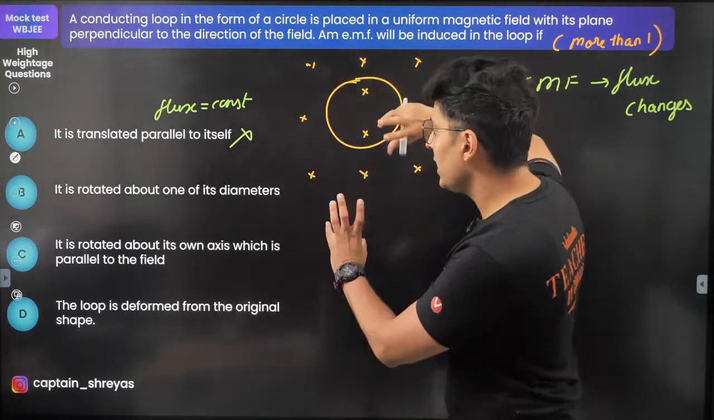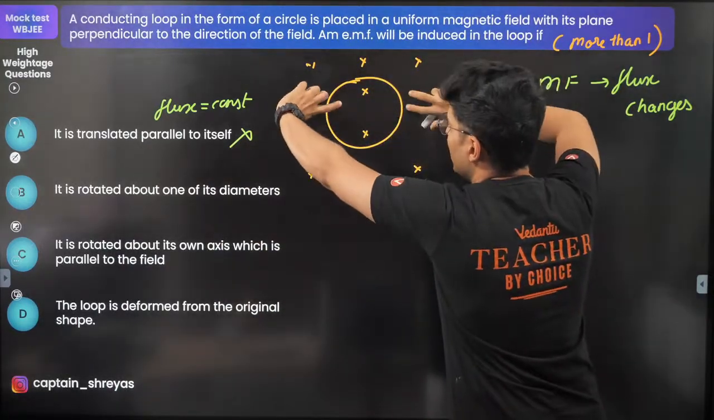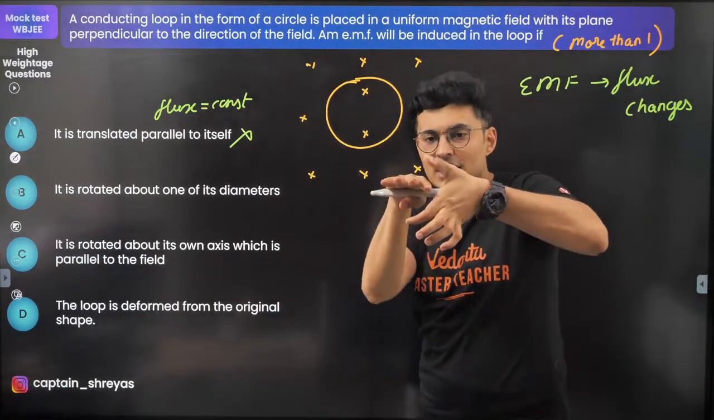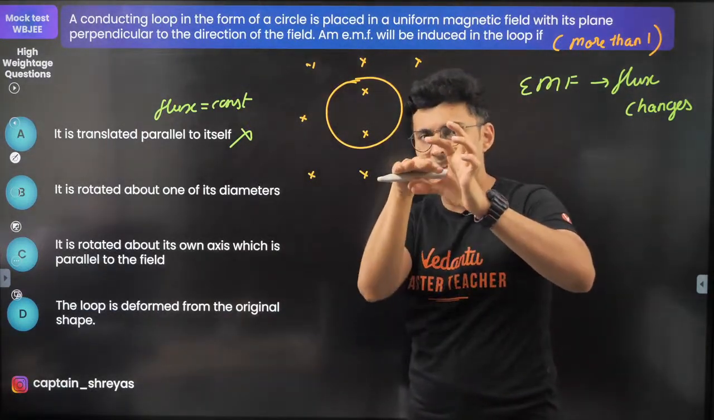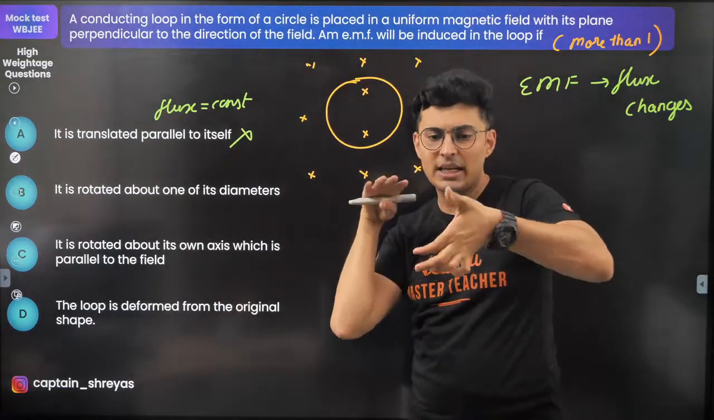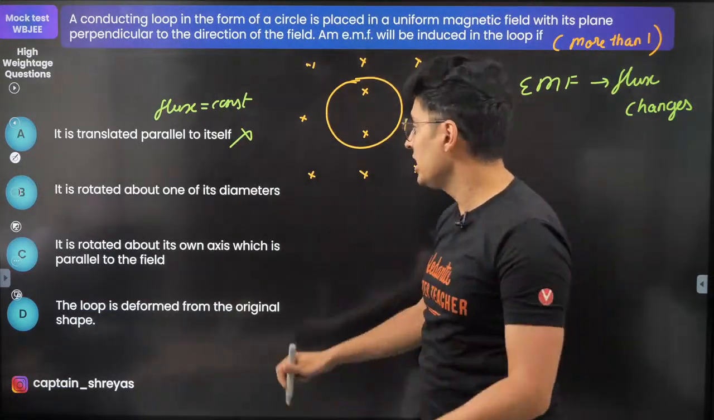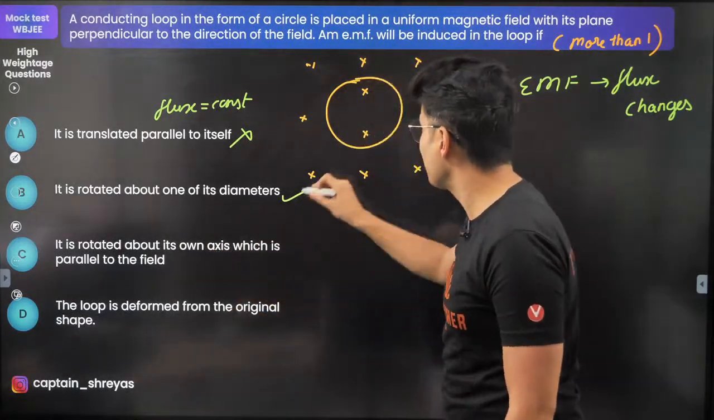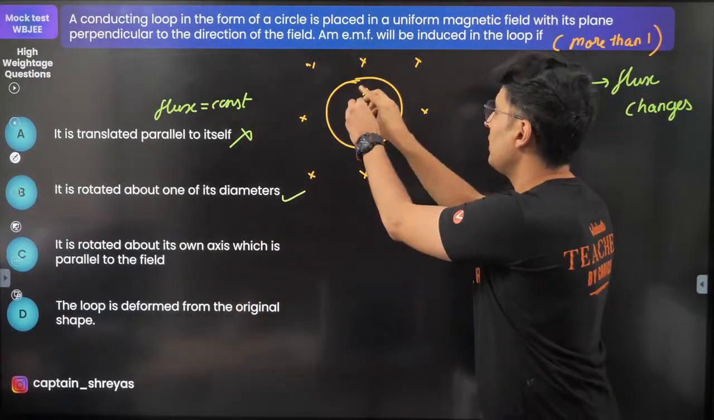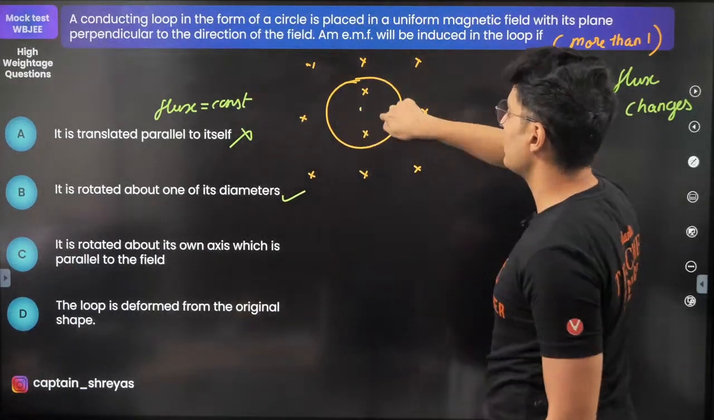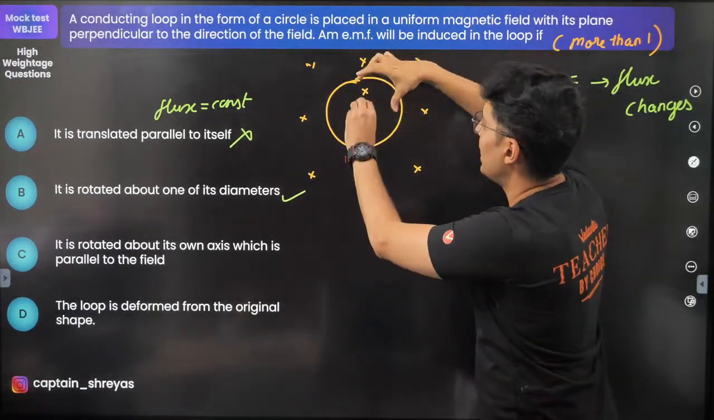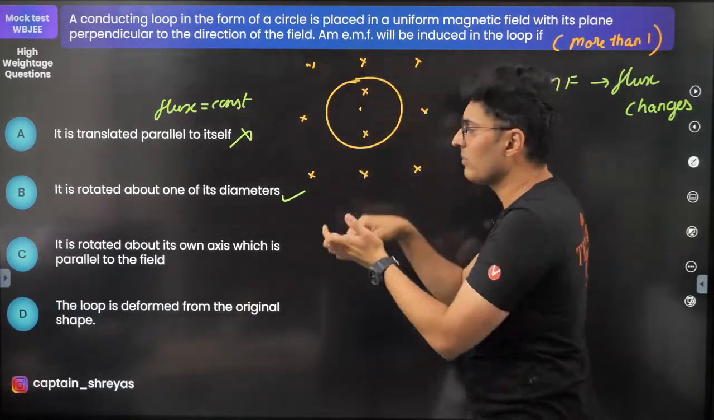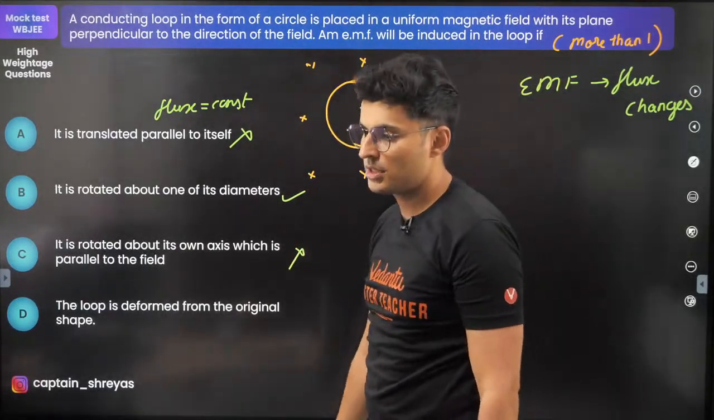It is rotated about its diameter. This is the diameter, you rotate it. So the lines cutting through it will keep on changing. Sometimes more lines, sometimes fewer lines, no lines, more lines, even more lines. So flux changes, hence this will be true. It's rotated about its own axis, which is parallel to the field. Parallel to the magnetic field means like this. And if you rotate it like that, doesn't matter, the lines cutting through will be the same. So hence it will not change.